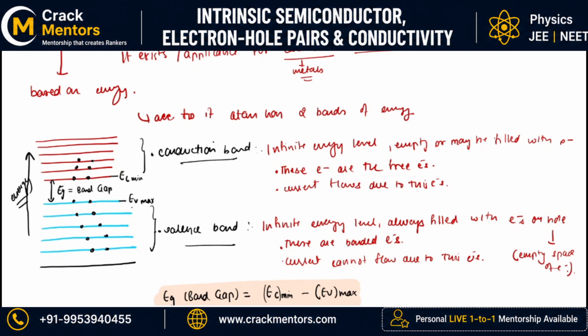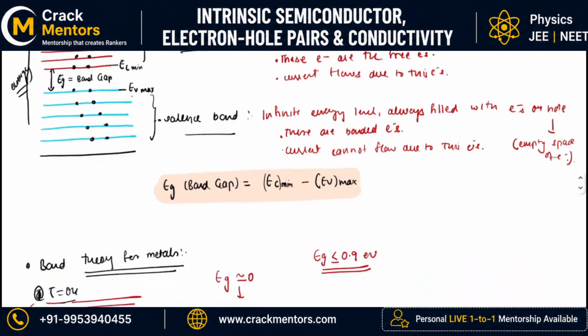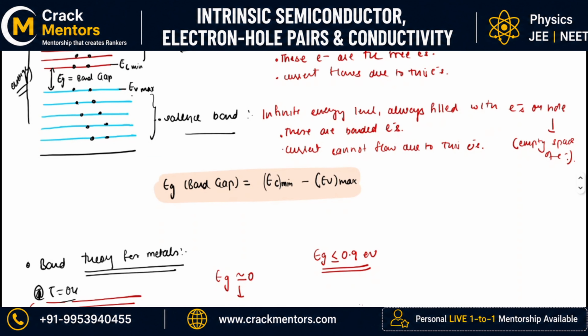Valence band is the one in which the electrons are in the bonded state and they are not movable at all. But there is a conduction band which is at a higher energy level, and the electrons that are present there are mobile, they are free, and they are the ones which are capable of carrying electricity. The energy gap between the conduction band and the valence band is known as a band gap. It is represented as EC minus EV max. I hope that is clear.